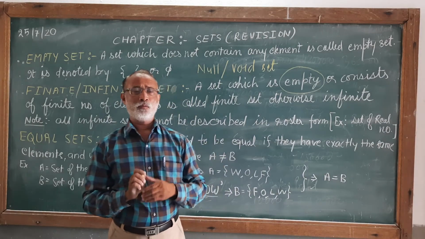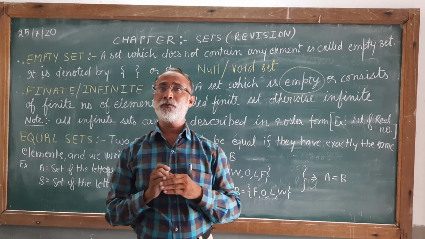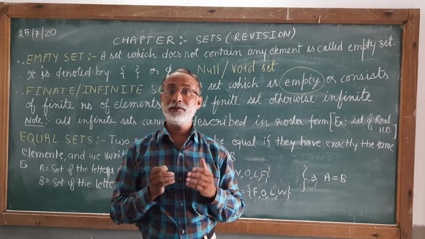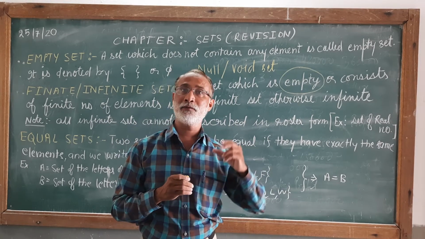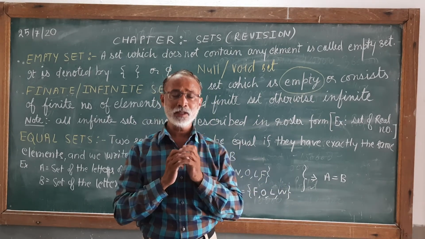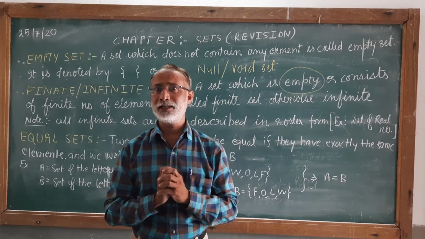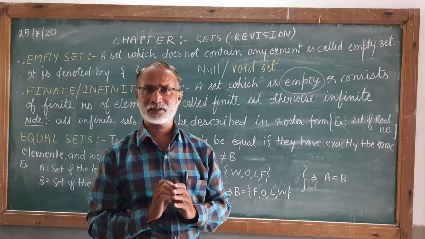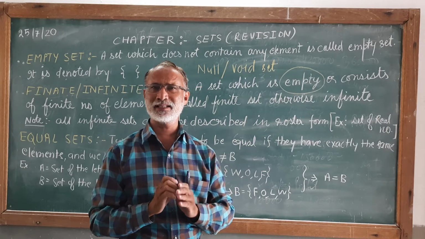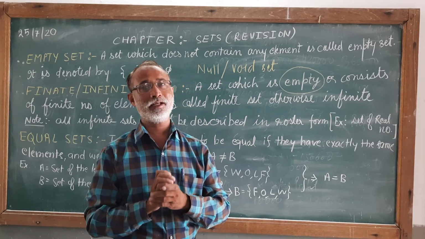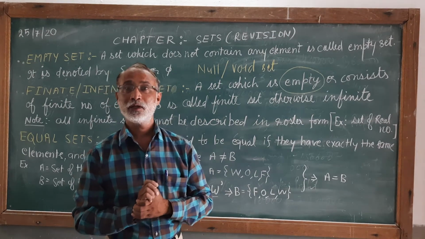But when the numbers are very large, that time we get confused whether it will be a finite set or infinite set. Say for example, if I say the collection of all the living creatures, human beings, animals, insects, everything, whether it is going to be finite or infinite.